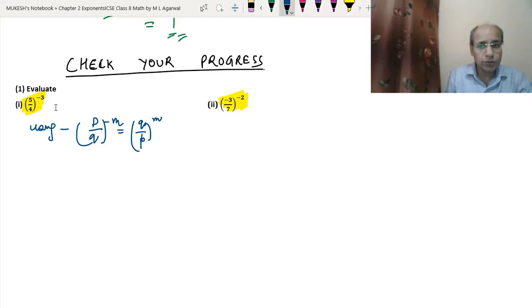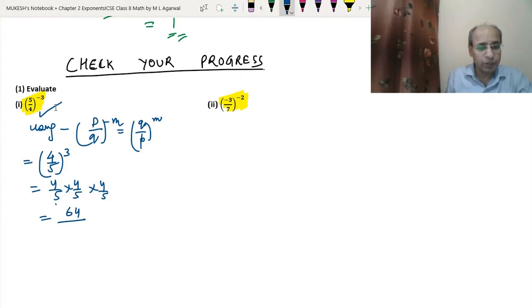Okay, so this will become 4 upon 5 to the power 3. Now 4 upon 5 into 4 upon 5 into 4 upon 5. So we have to multiply 4 times: 4 4s are 16, 16 4s are 64, 5 5s are 25, 25 5s are 125. So this is the answer that we have got, 64 upon 125.